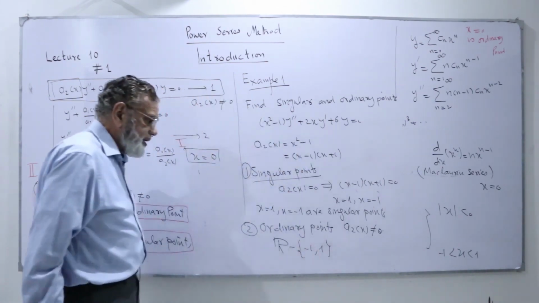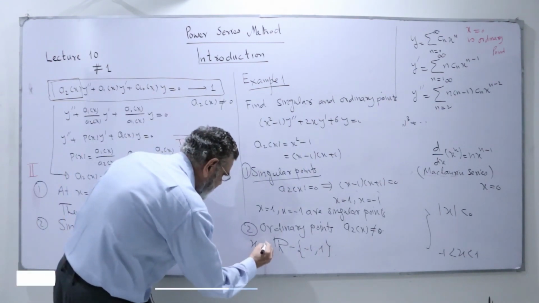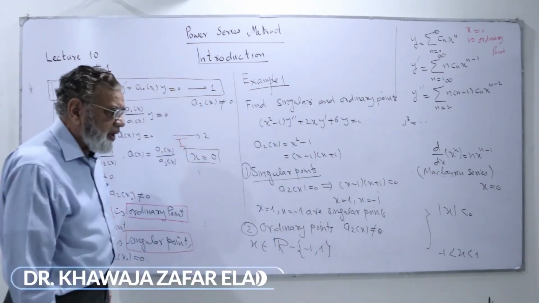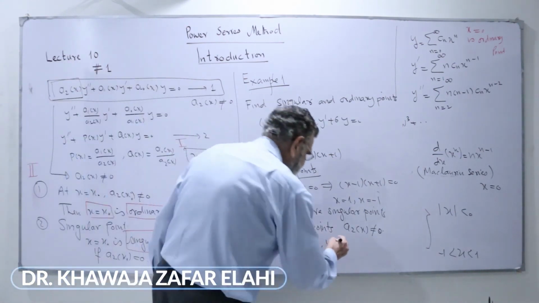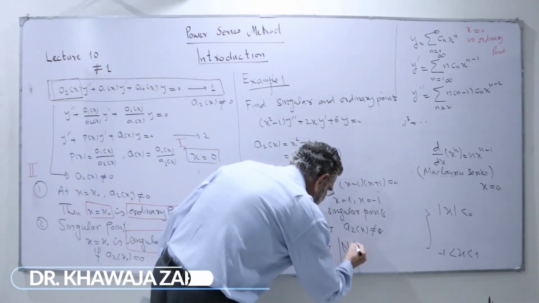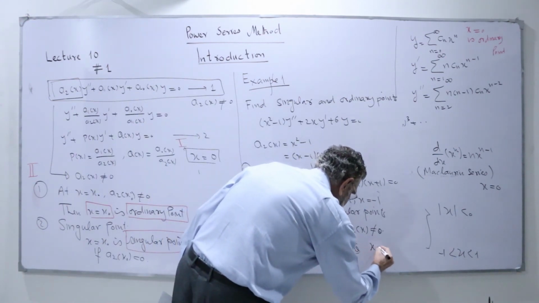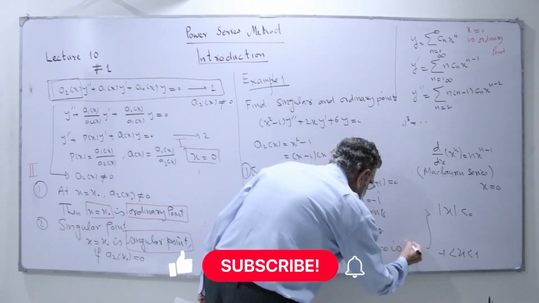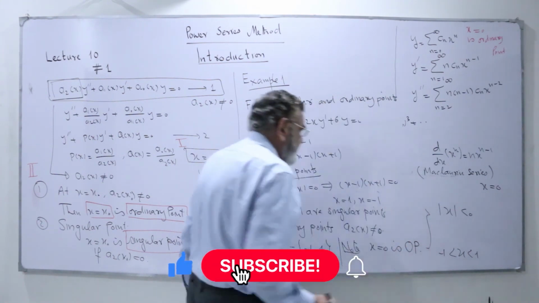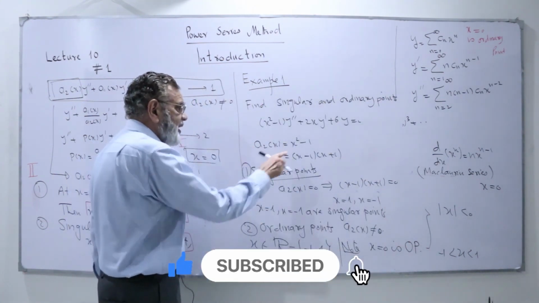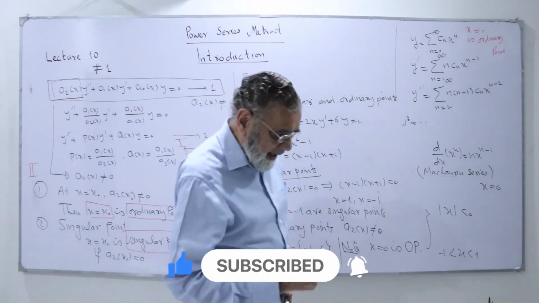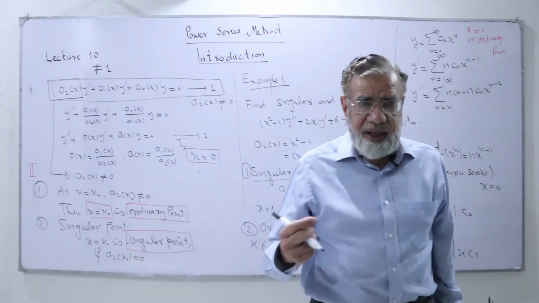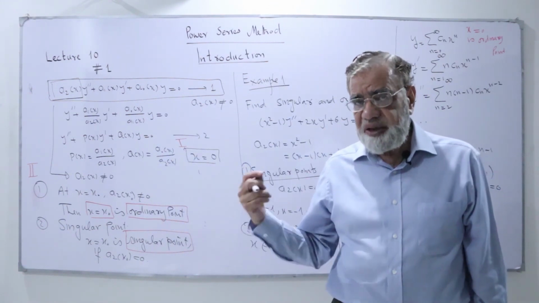All the other points in the interval R, when x is in this interval, are the set of ordinary points. So if we look at this equation, we can say as a special case, note, here x equal to 0 is an ordinary point. OP means ordinary point, because when we have x equal to 0, this is not equal to 0, it is equal to minus 1. So if we have x equal to 0 as an ordinary point, our solution, we are going to discuss about that point.